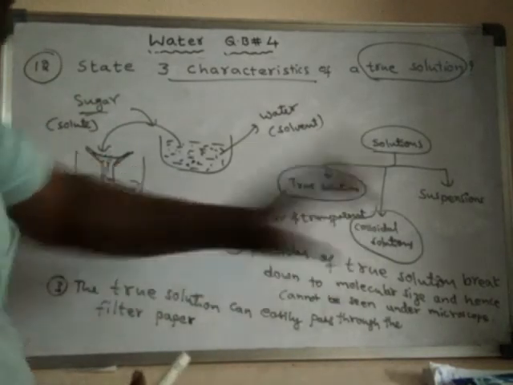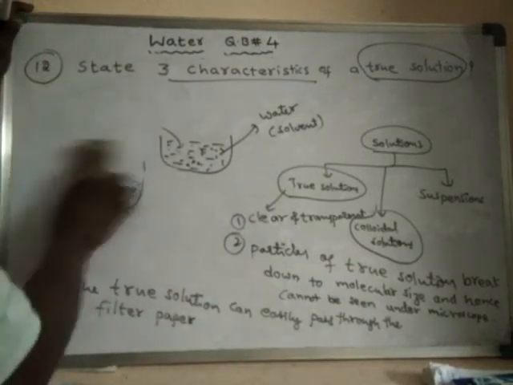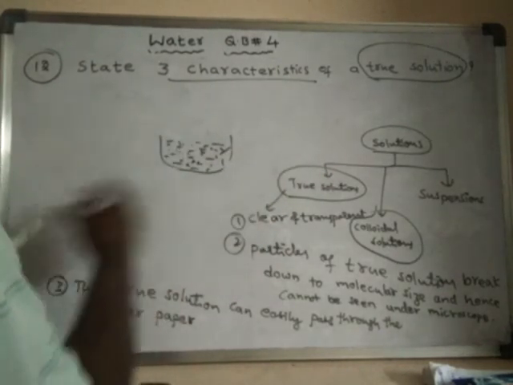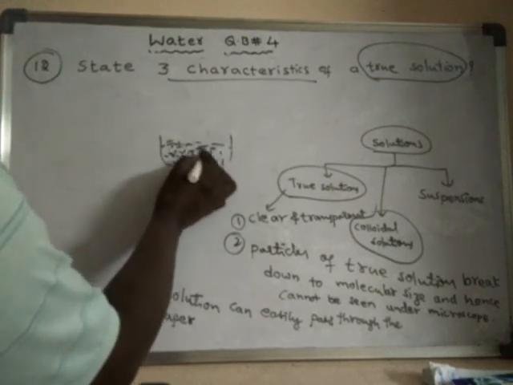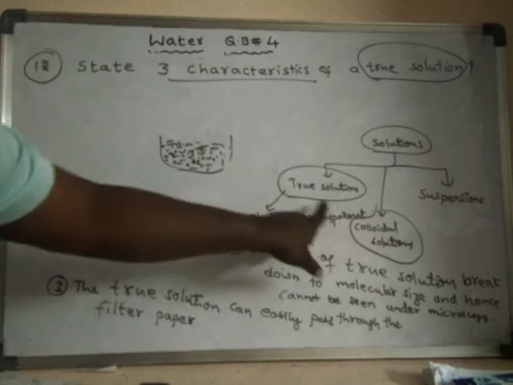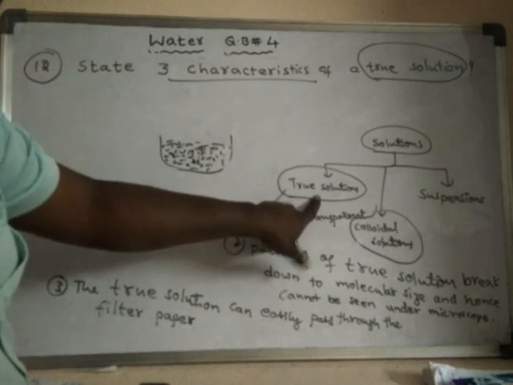If you see a colloidal solution, for example, if you take a piece of chalk, make it into powder and add it to water, what happens? A colloidal solution is a solution where the size of the particles is more when compared to the size of the particles of a true solution.